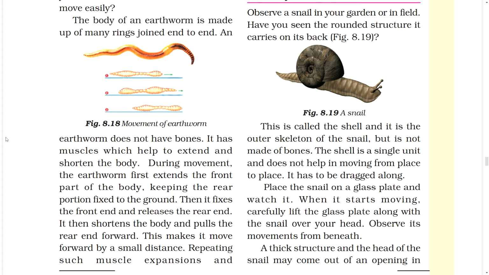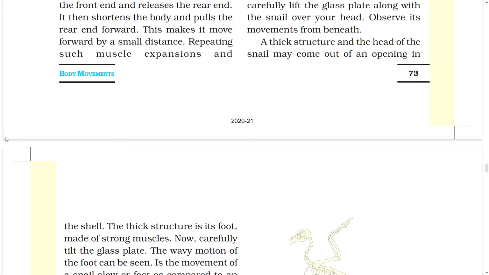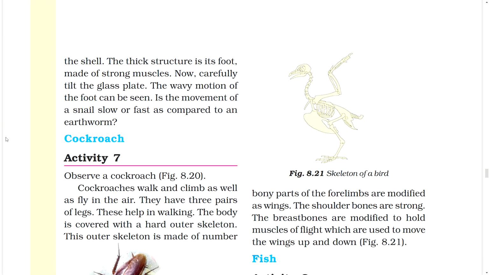Place the snail on a glass plate and watch it. When it starts moving, carefully lift the glass plate along with the snail over your head. Observe its movement from beneath. A thick structure and the head of the snail may come out of an opening in the shell. The thick structure is its foot, made of strong muscle. Now carefully tilt the glass plate. The wavy motion of the foot can be seen. Is the movement of a snail slow or fast as compared to an earthworm?